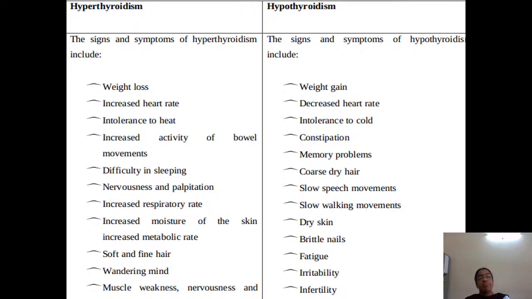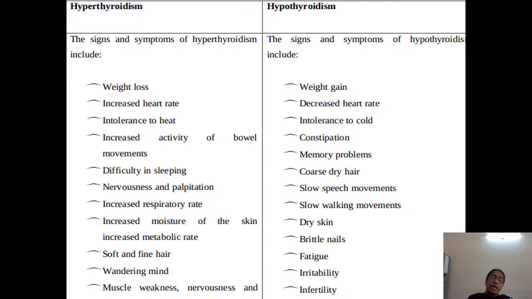In hypothyroidism, there will be mild weight gain, decreased heart rate, and intolerance to the cold. The person cannot tolerate cold conditions. The person may suffer with constipation, memory problems, coarse and dry hair, slow speech, slow walking, dry skin, brittle nails, fatigue, irritability, and infertility. These are some of the symptoms or signs that you come across in